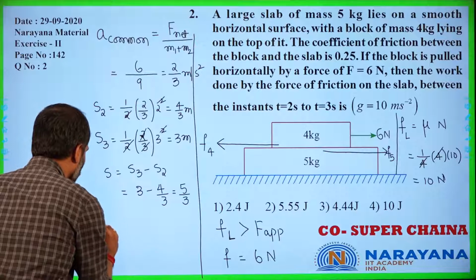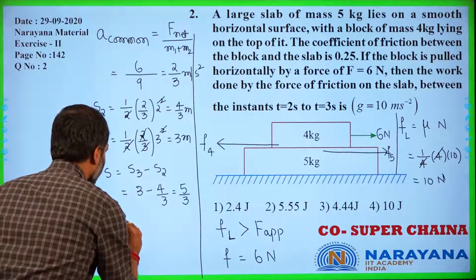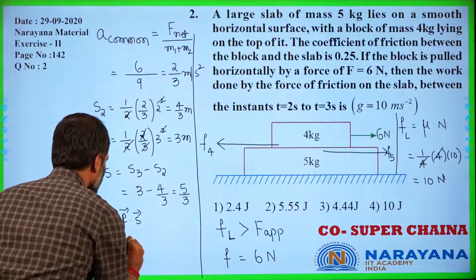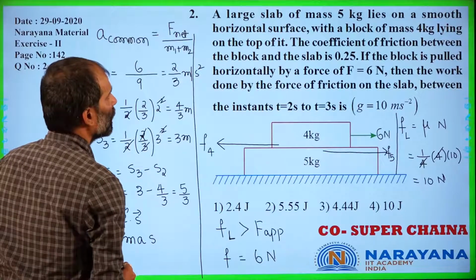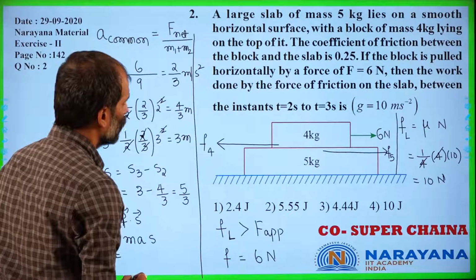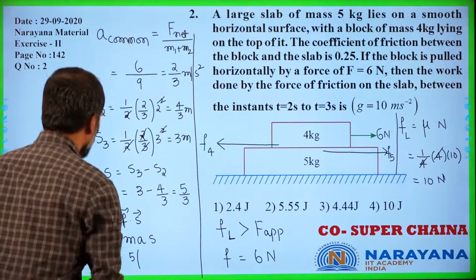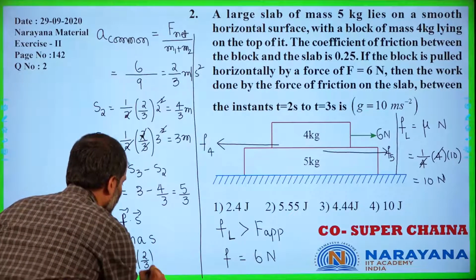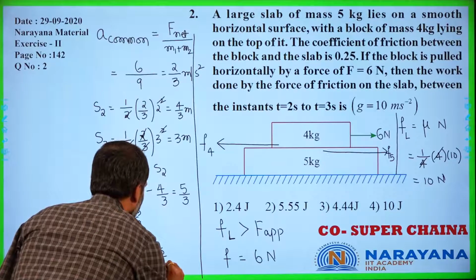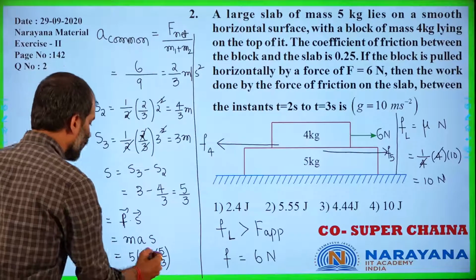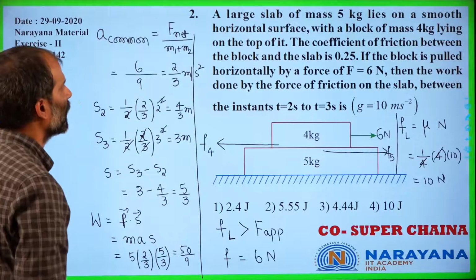So the work done by the force of friction on the 5 kg block is F bar dot S bar, which is M into A into S. Mass over here is 5 kgs, into acceleration, which is 2 upon 3, into the displacement, which is 5 upon 3. So it is 25 to 50 by 9, 50 by 9.